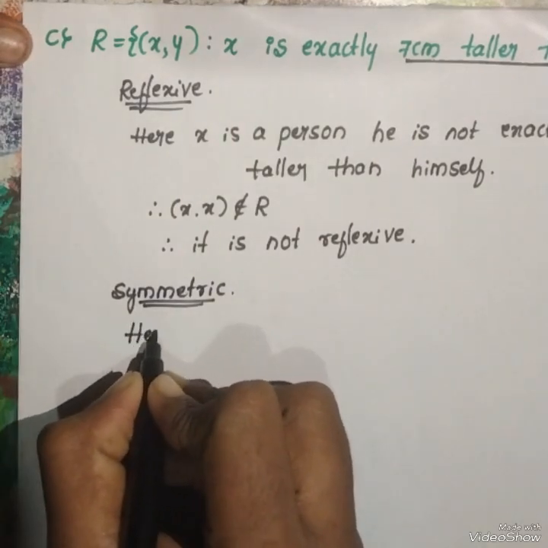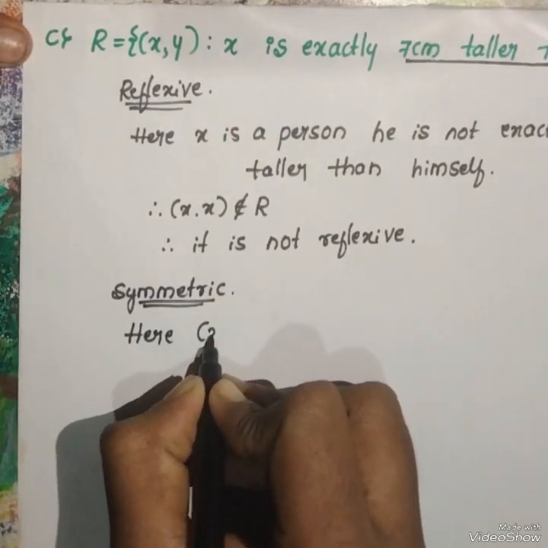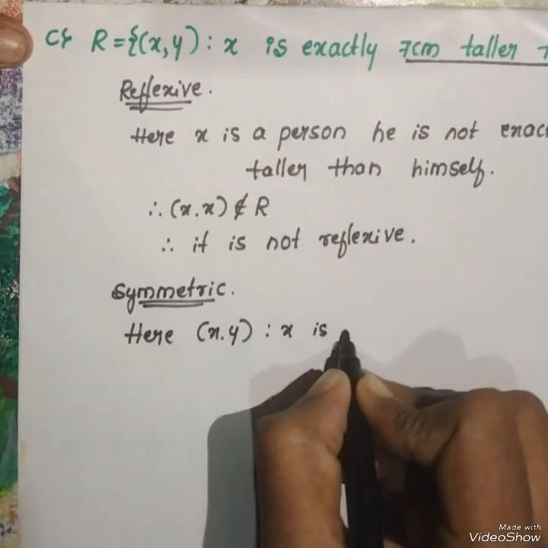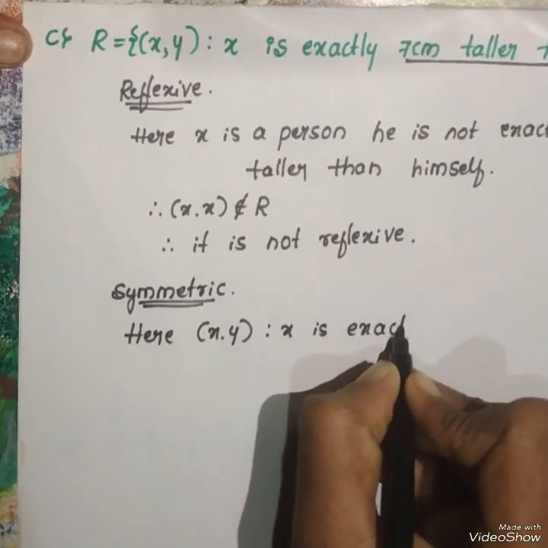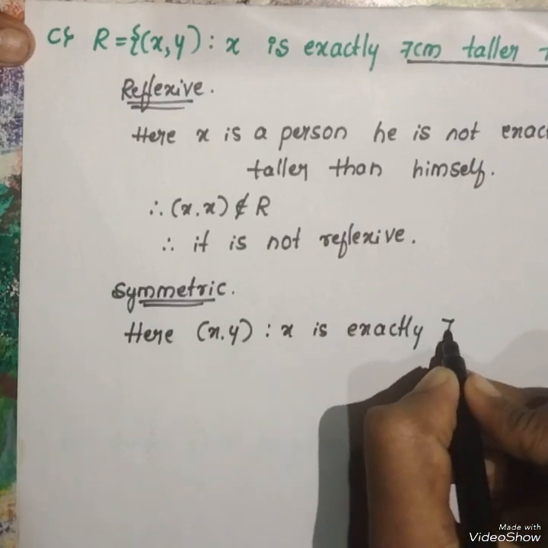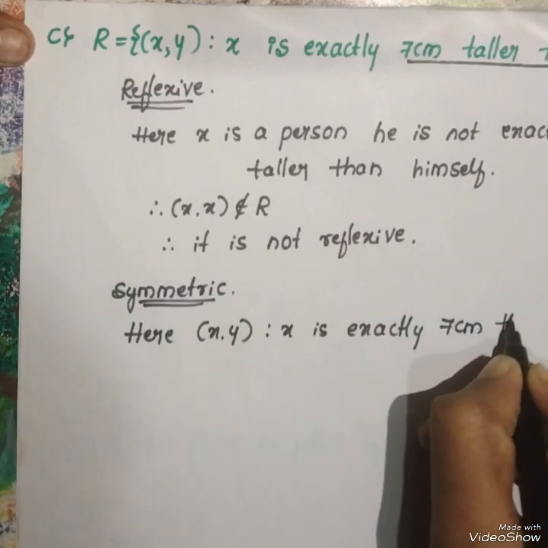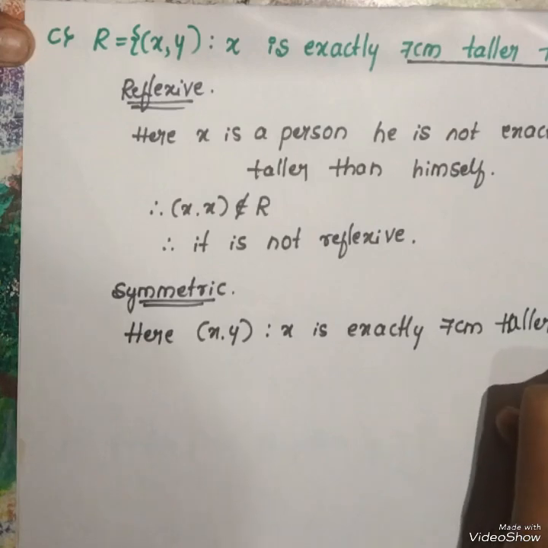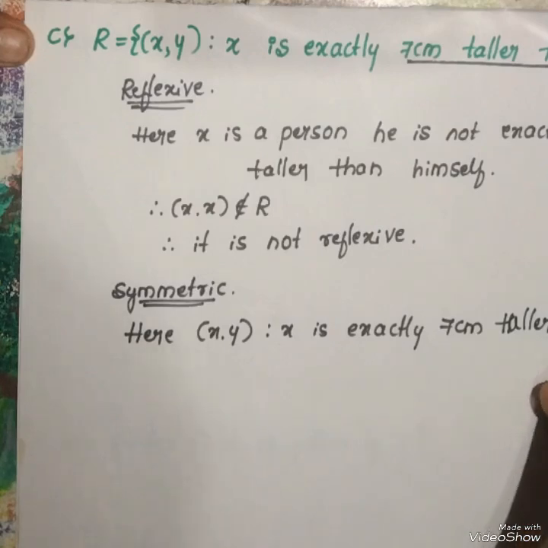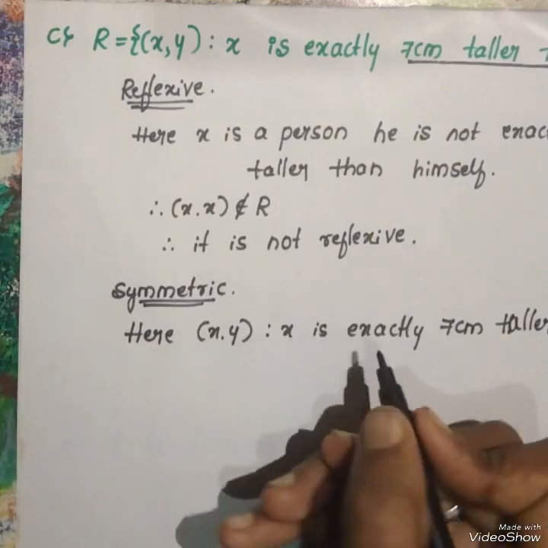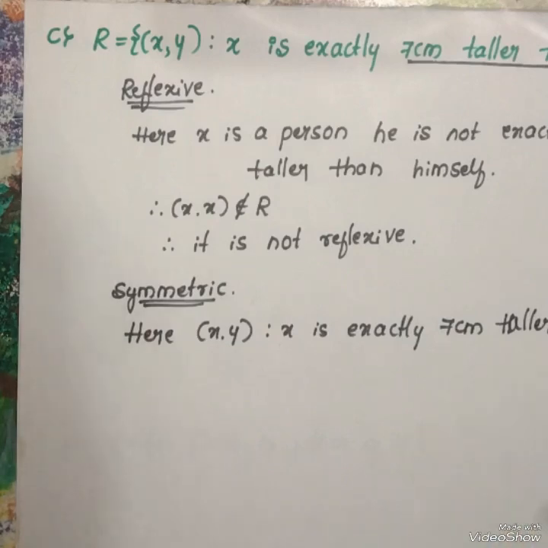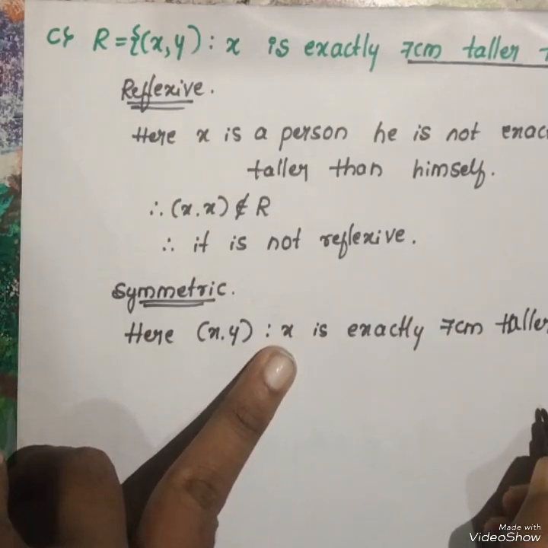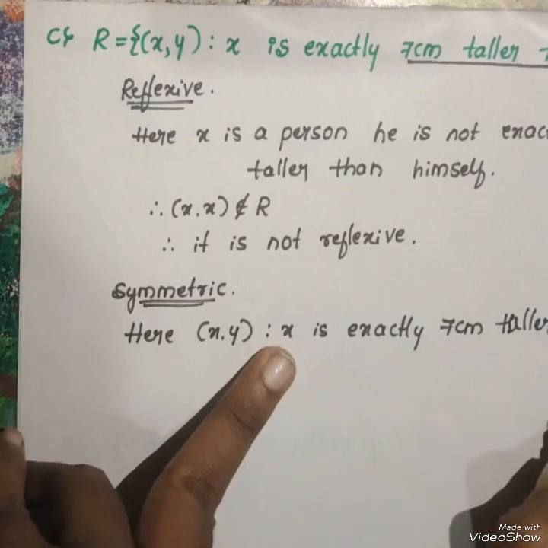Here, consider the two persons x comma y. X is exactly 7 centimeter taller than y. It means x's height becomes larger.